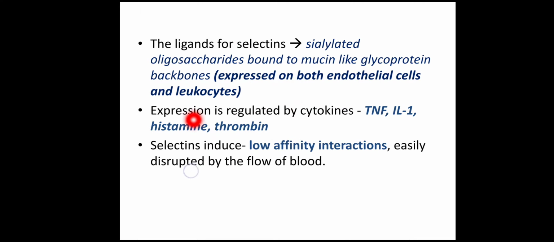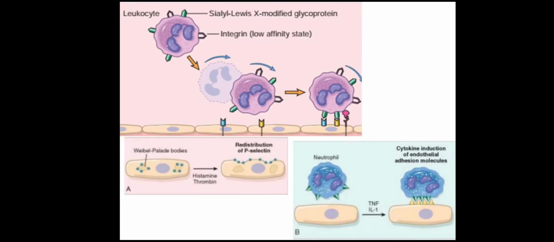Now the expression of these selectins is under the control of TNF, interleukin 1, histamine, and thrombin. And selectins, as I already told, produce low affinity interactions, so they cause transient adhesions which are easily disrupted by the flow of blood, and this facilitates the process of rolling of the WBC. Now next, this is the process of rolling.